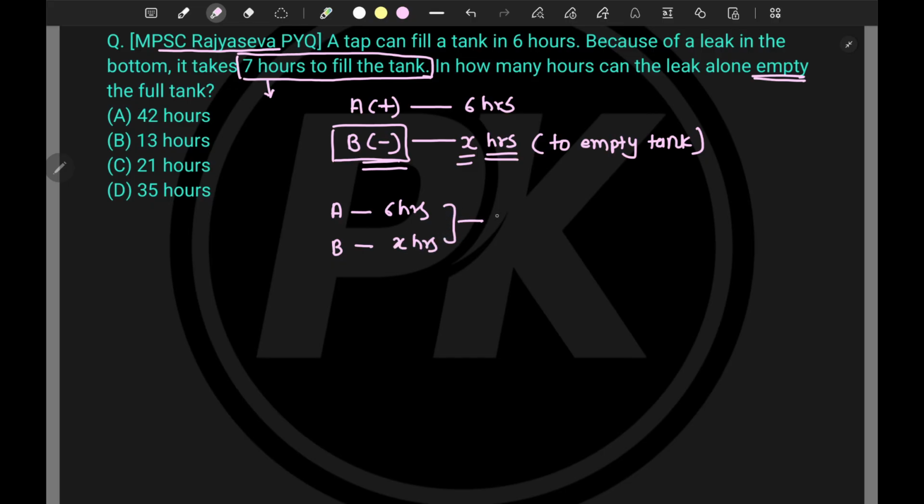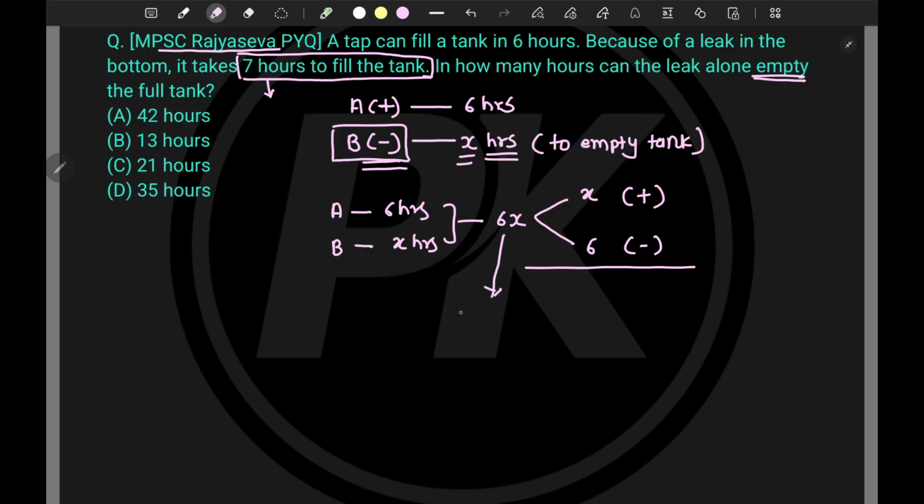Now tell me what is the LCM. So LCM is 6x. Okay. Now tell me, 6x, that means it is doing X portion of the work, right? And this is doing 6 portions of the work, right? Combinedly, this is filling the tank, this is emptying the tank, and if both are opened, what will be the net portion?